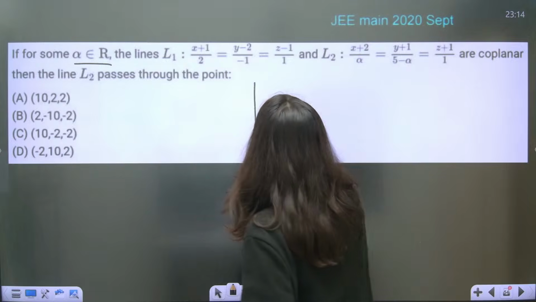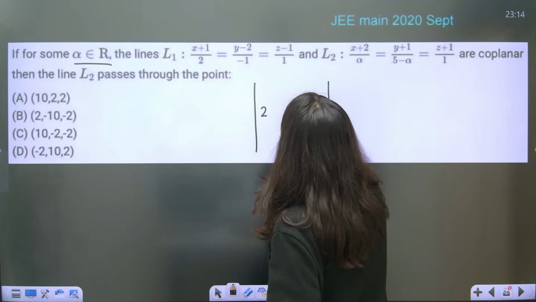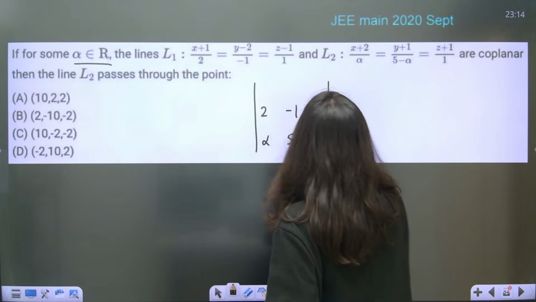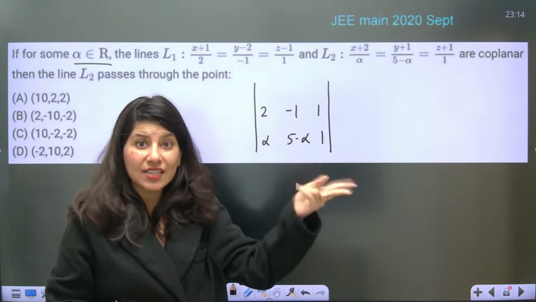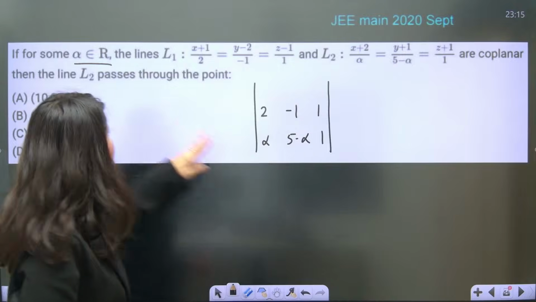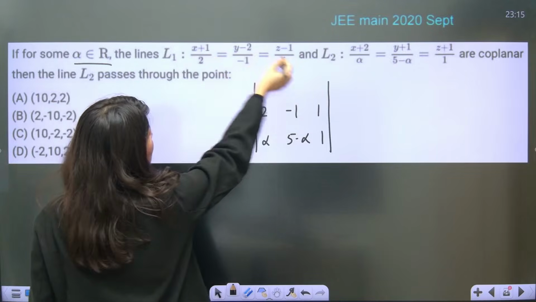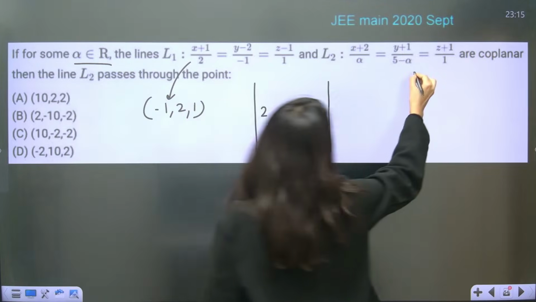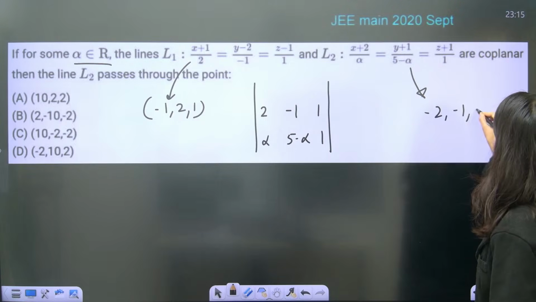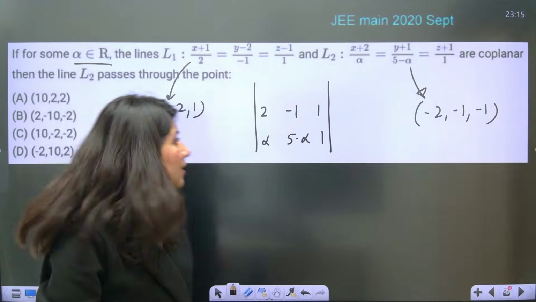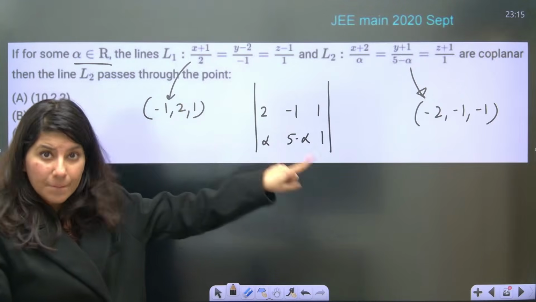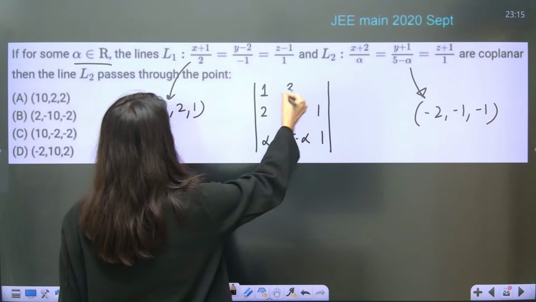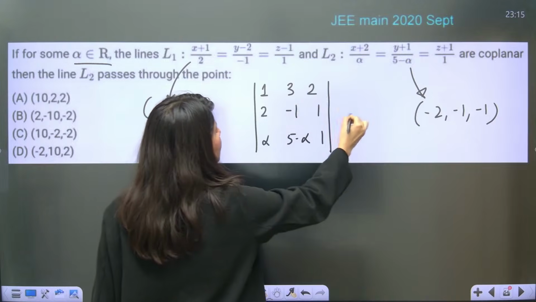So yes, ma'am, we know the determinant value: 2, minus 1, 1, alpha, 5 minus alpha, and 1. Now the row number 1 is x2 minus x1, y2 minus y1, z2 minus z1. So can anybody tell me x1, y1, z1 from here? Minus 1, 2, 1. And x2, y2, z2: minus 2, minus 1, minus 1. So this is x2 minus x1: minus 1 minus 2... minus 2 minus 1 will be minus 3... 2 minus 1, so 3, and 1 minus 1 is 2, and this is going to become 0.